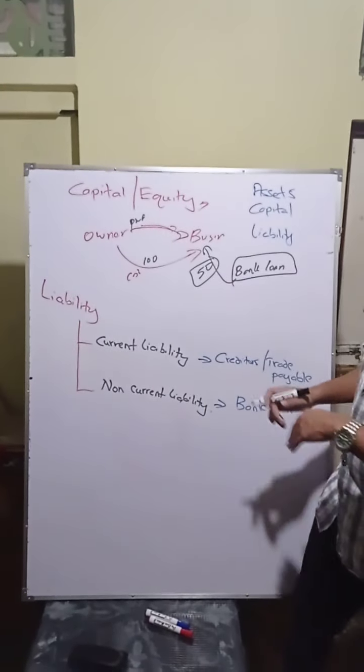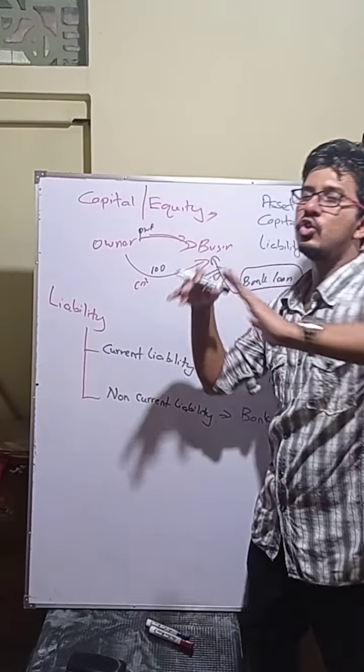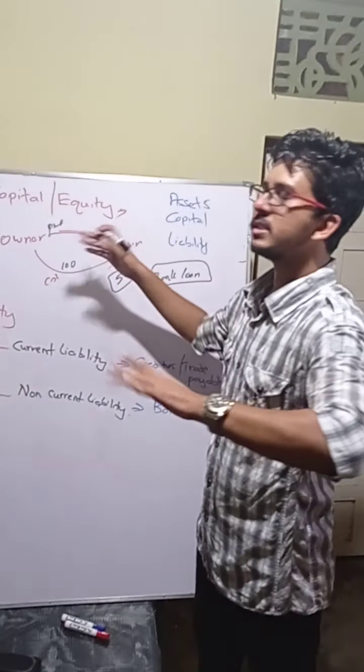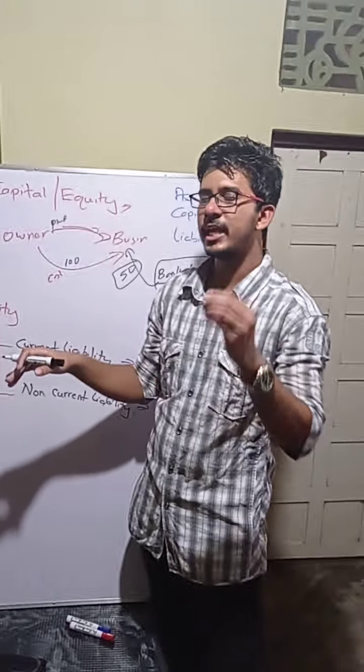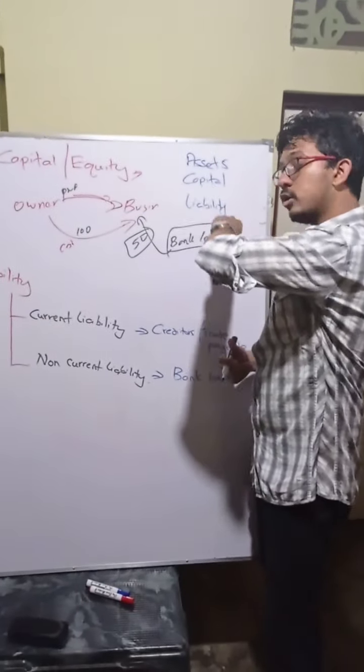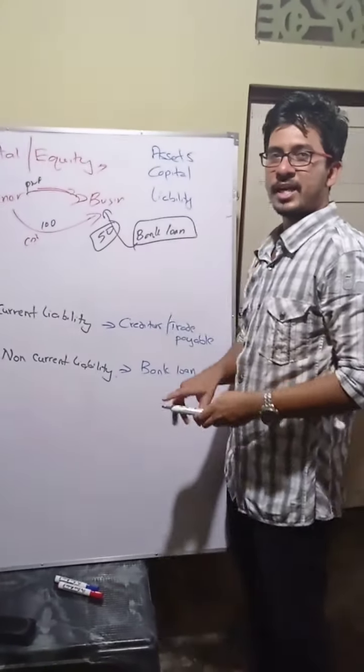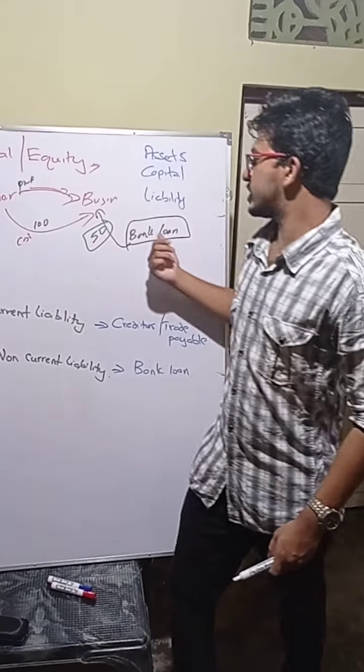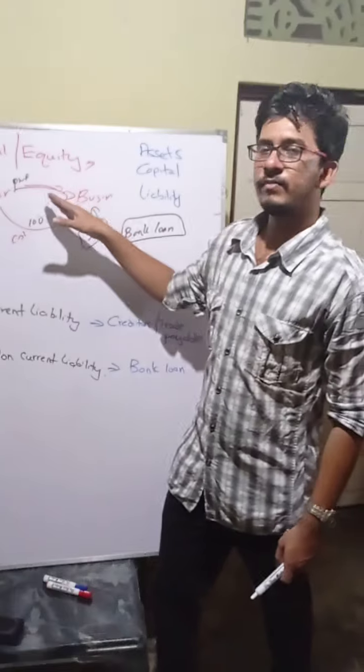Now if the owner puts anything into the business, we don't pay back. That means we pay back in the name of profit. As profit, we pay it back to the owner. But if any outside party other than the owner is putting in, outside party means what? Other than the owner, if any outside party is putting in, we have to pay back.